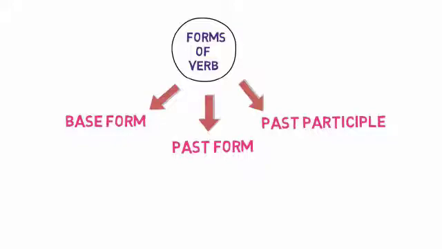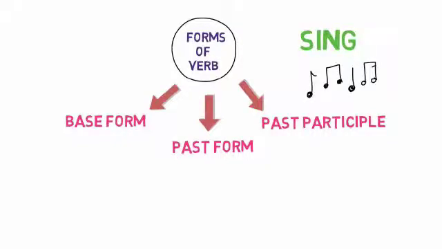Let's take an example of the verb sing. The base form of the verb sing is sing itself. Now the past form of sing is sang, and the past participle form of sing is sung. So apart from these three main forms, there are two other forms. The S and ES form, or you can call it the S/ES form. It is used when the subject is third person and singular. That is, base form plus S/ES.